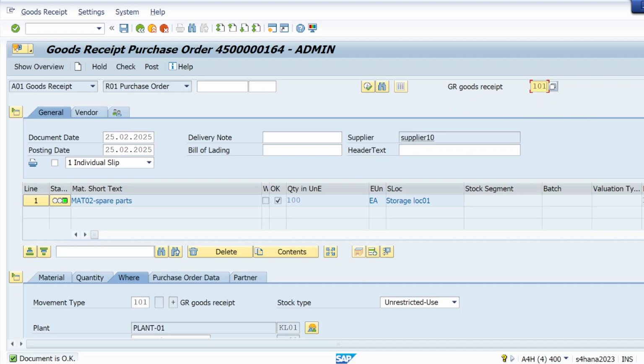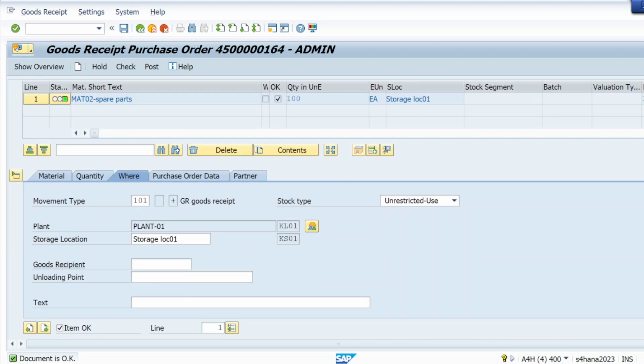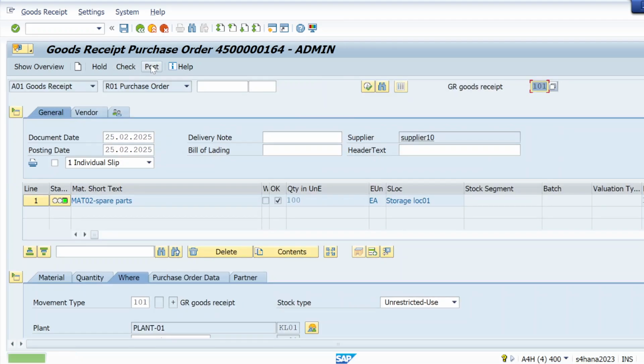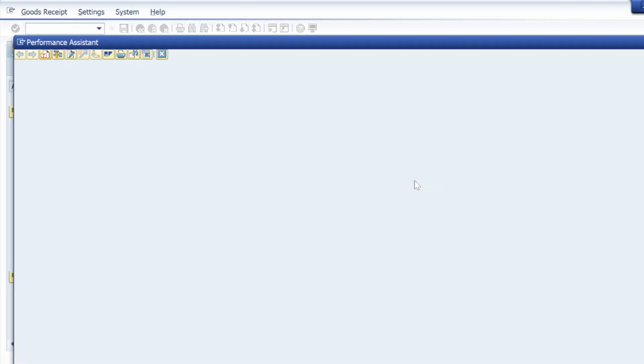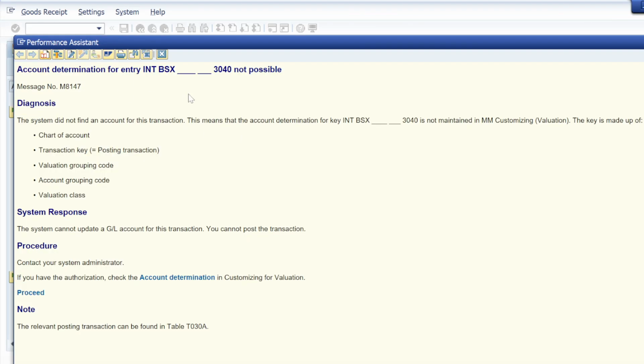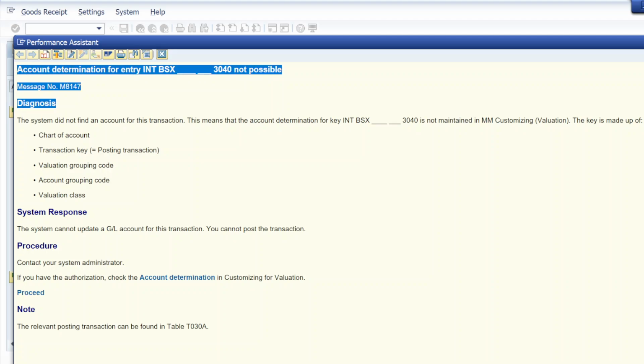Like that, right? So what I need to do, let me give the storage location, flag this item okay checkbox, check it and post it. Simple as that. Once I try to post, I am getting this error. This is an account determination error. So how do we resolve this account determination error in the S4 system? Let us see. Simply, we will copy this error